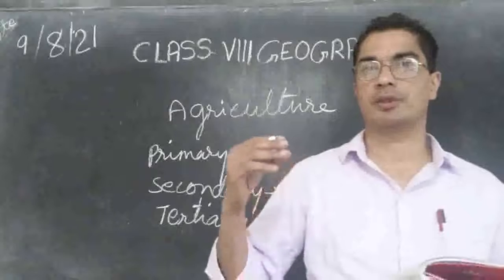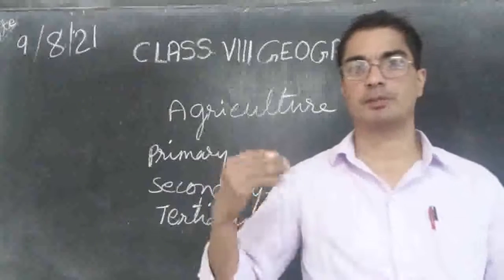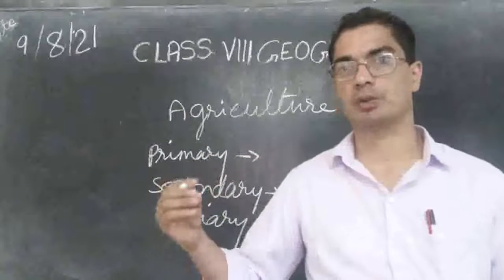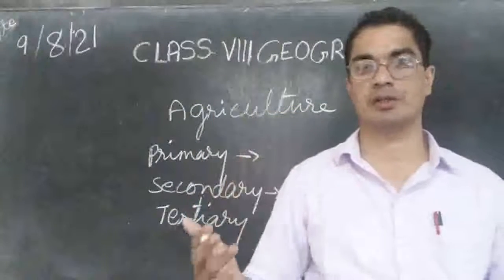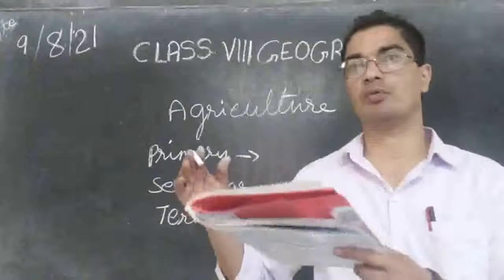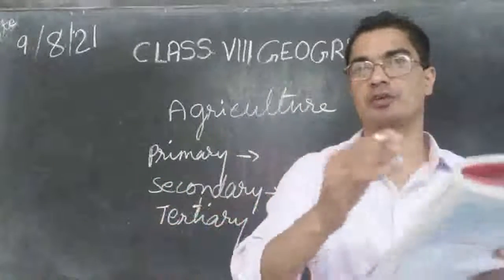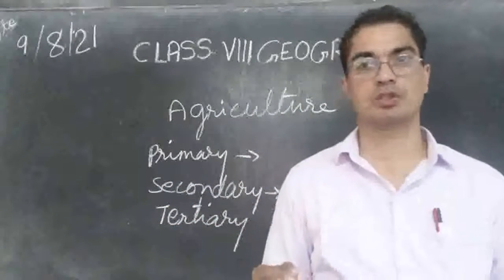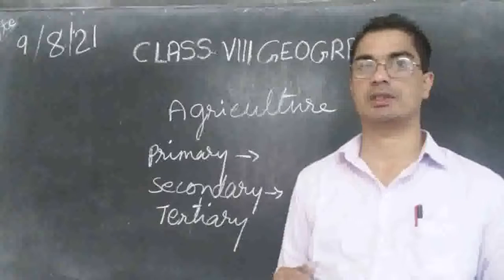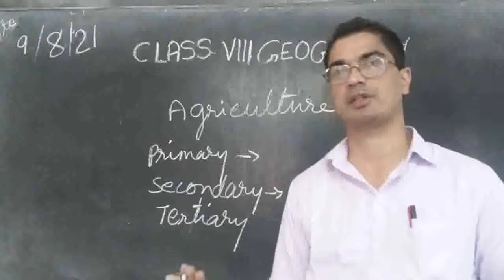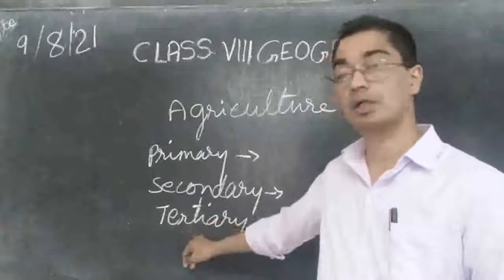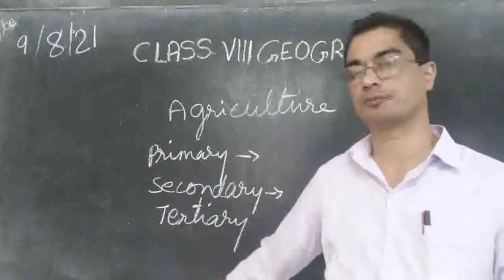The person who is buying and the driver who is carrying it to the factory, all that is service. They are not producing anything. They are carrying wheat from the market and reaching it to the factory. That is a service. That kind of activity, the service, helping the primary sectors and the secondary sectors, is called the tertiary sector.